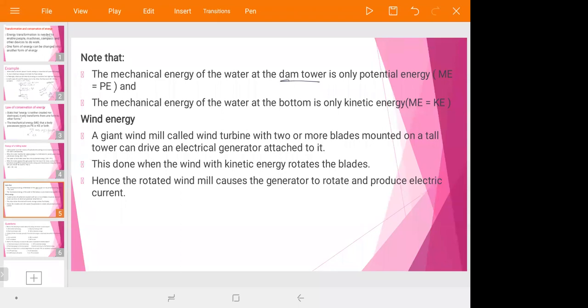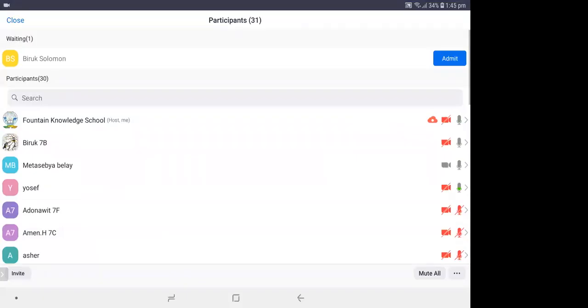For example, you can see around some cities in Ethiopia, like Adama and other places, energy which is produced from wind energy. It is by what method? The windmill or turbine attached to a generator.